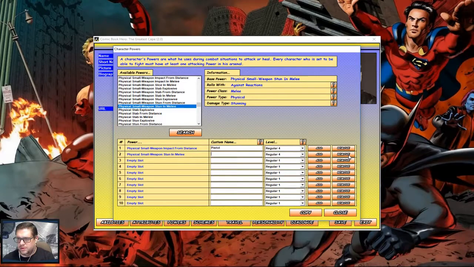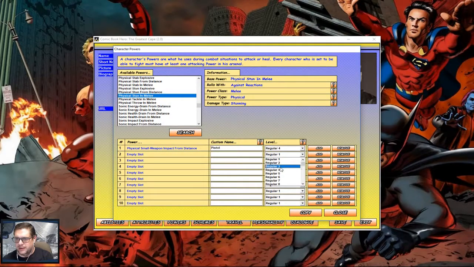Actually, this wouldn't be there. It actually is going to be a physical throw, stun, and melee, because we'll say that's going to be like his punch or something. So we're going to add that in here. Okay. Physical stun and melee is, let's do a knuckle punch. Yeah, let's call it knuckle punch.